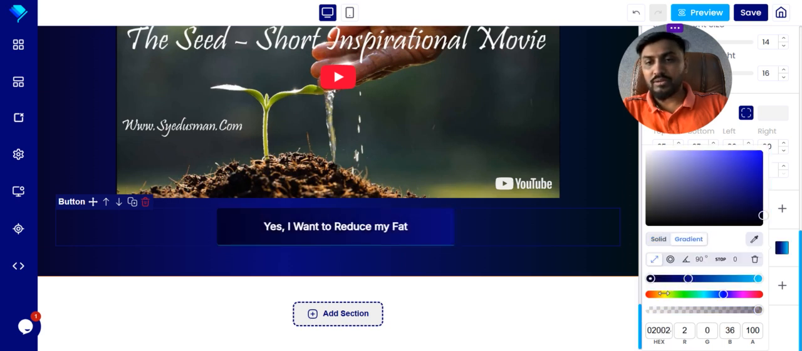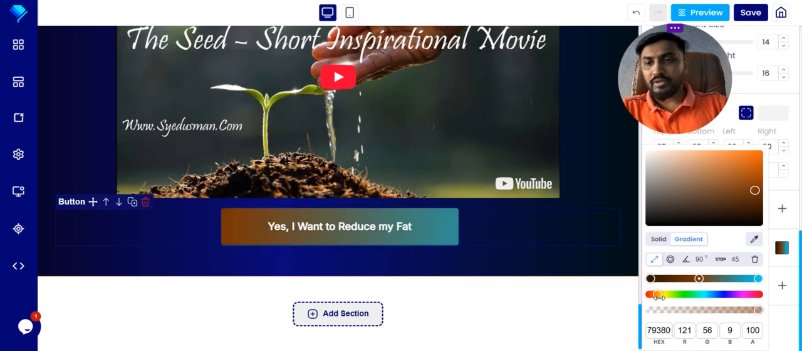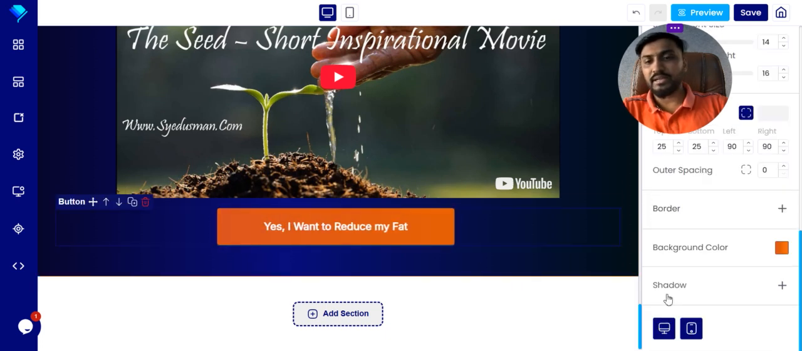If you want a gradient color, you can also do this gradient color. For example, you can select this part here, you can get this color. Here also, you can get this color. Okay, now you see this very nice gradient color.